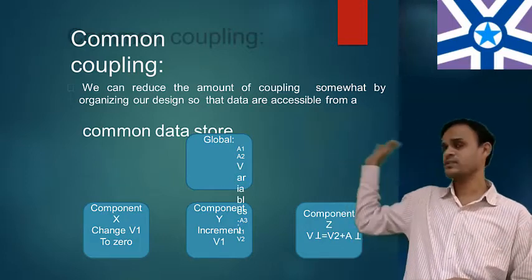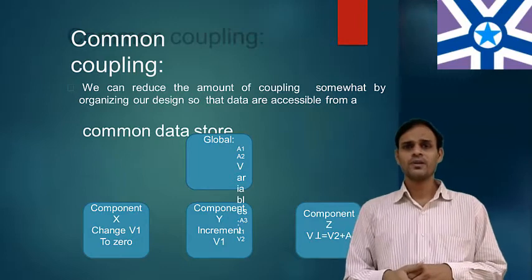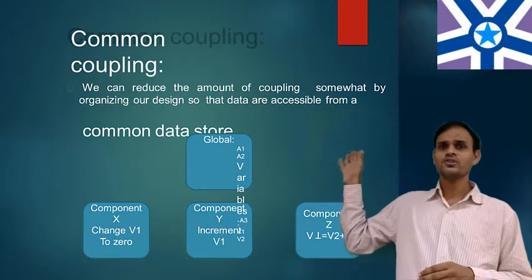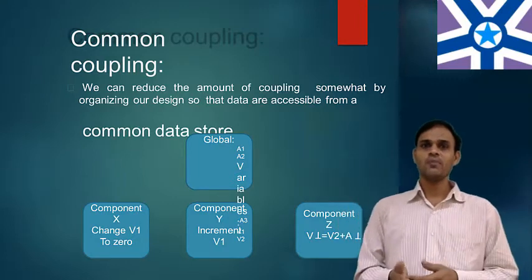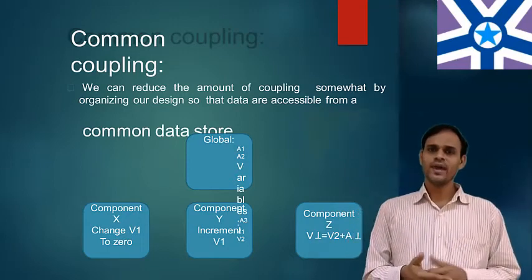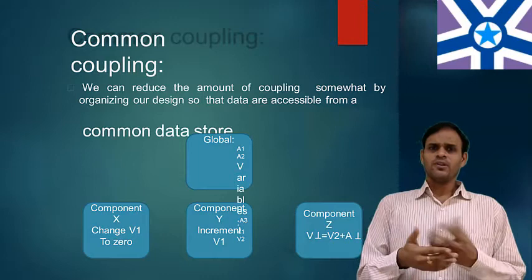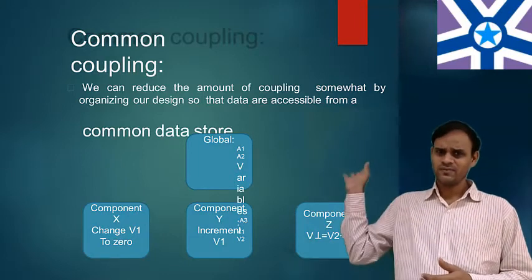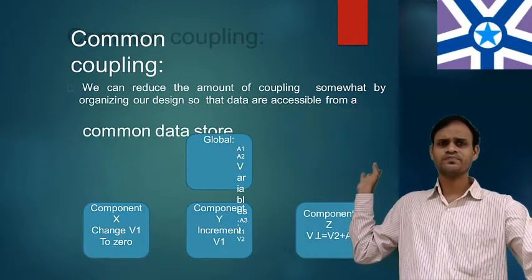See the diagrammatic representation. So what is the common coupling definition? Again I will tell you: common coupling means we can reduce the amount of coupling somewhat by organizing our design so the data are accessible from the data store. The example of the variables I already told you about.